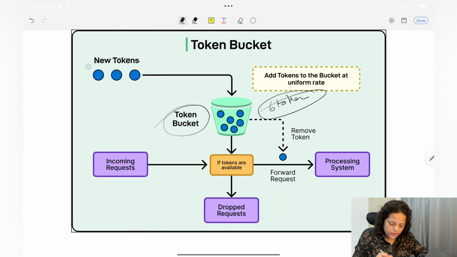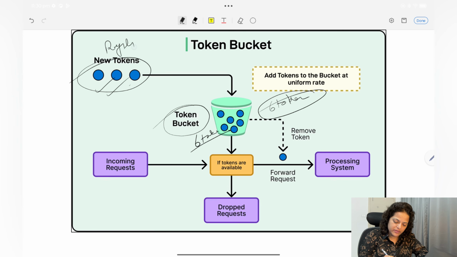And now you have new tokens, and every minute you can add new tokens, but the rate of those new tokens is 3 tokens per minute. Means this bucket can have a maximum of 6 tokens, and per minute the refiller can refill 3 tokens.